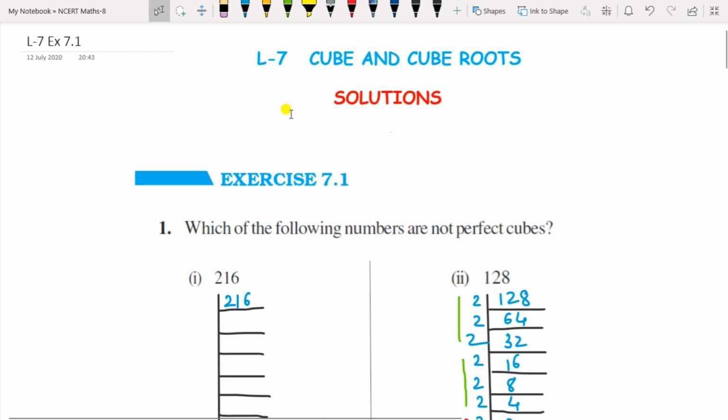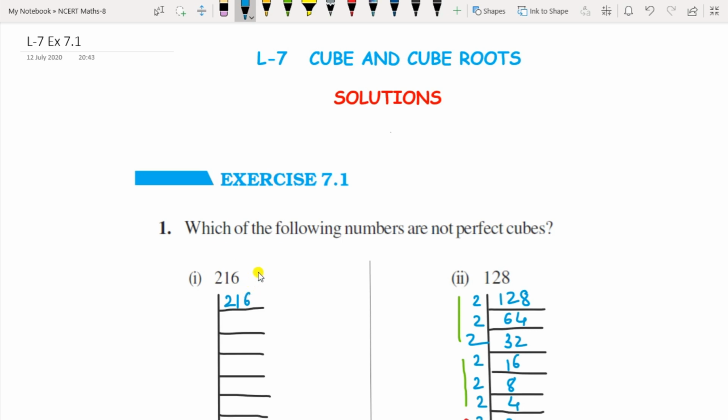Today we are going to see the solutions of lesson 7, cubes and cube roots, for exercise 7.1. First go through the introduction video that I have aired before. You will get some amazing facts about cubes and cube roots in that video. Now, question one: which of the following numbers are not perfect cubes?